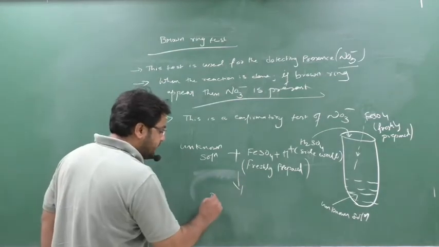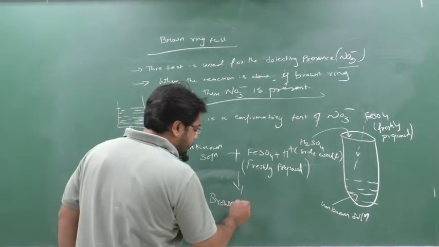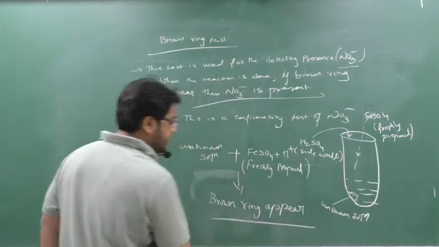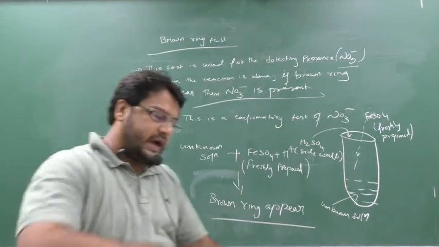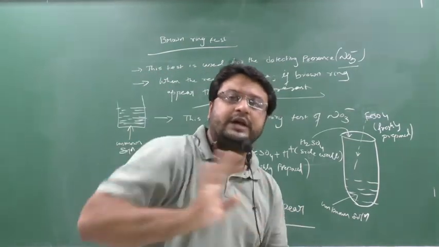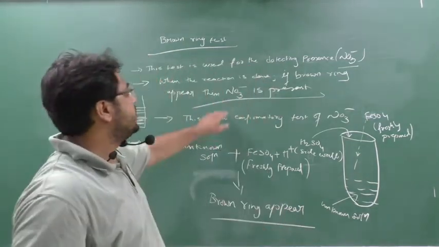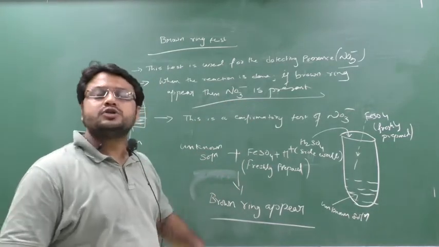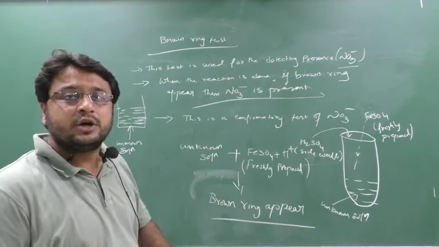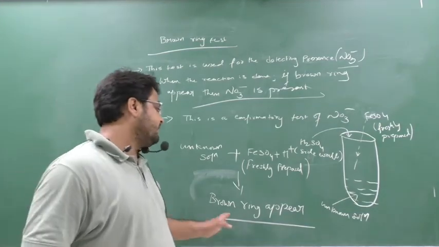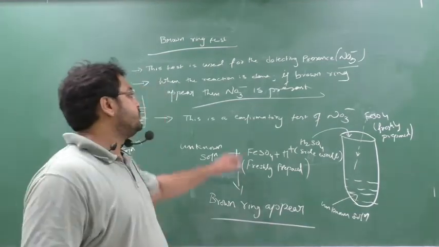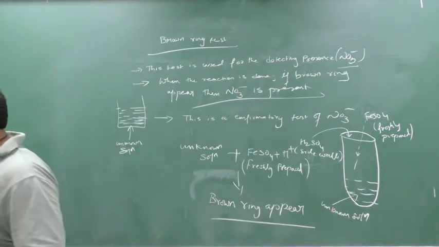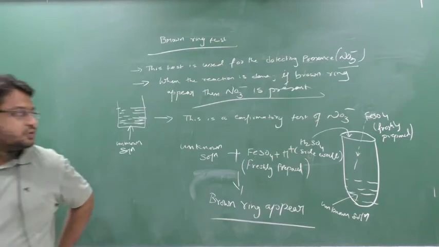If a brown ring appears suddenly as you add the sulfuric acid along the side wall, you have to say NO3 minus is present in this unknown solution. If the brown ring does not form, then you have to say NO3 minus ion is absent.